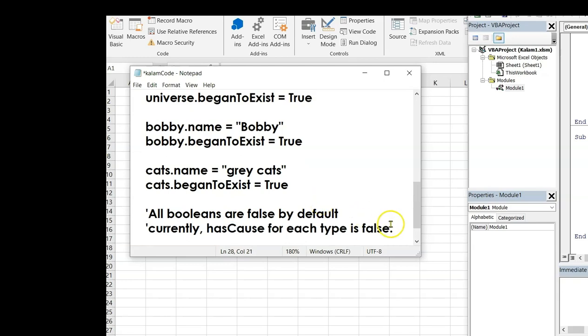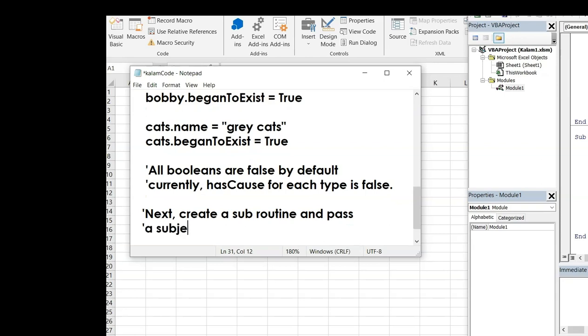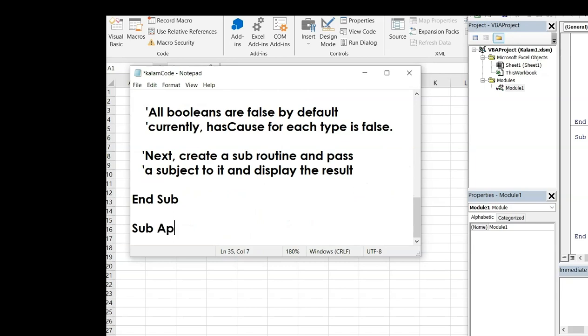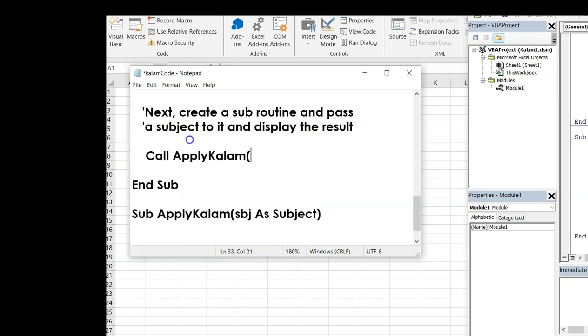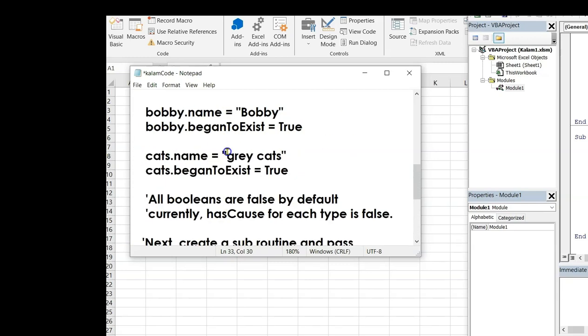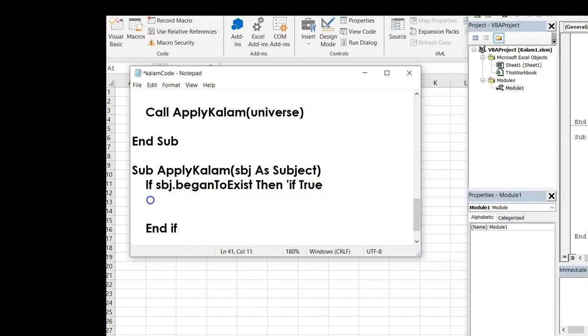Okay, so now for HasACause, they all initially start with a Boolean value of false, but after passing these variables to the function, we'll see if they change. So here I'm creating a new sub, not a function, and we'll be passing the subject to each one. We'll be passing universe, God, Bobby, and cats, and we'll output to the immediate window with a Debug.Print the result of the subroutine.